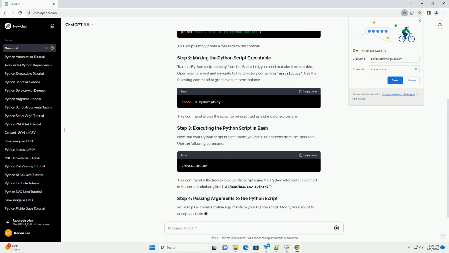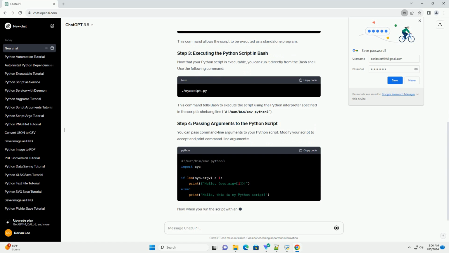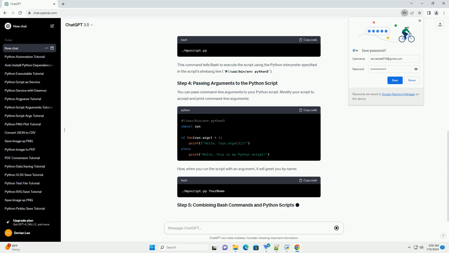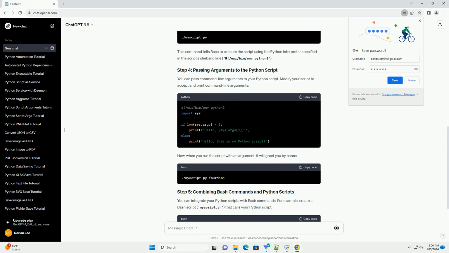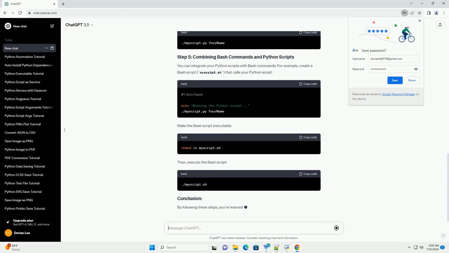Let's start by creating a basic Python script. Open your favorite text editor and create a new file named myscript.py. Add the following content. This script simply prints a message to the console.